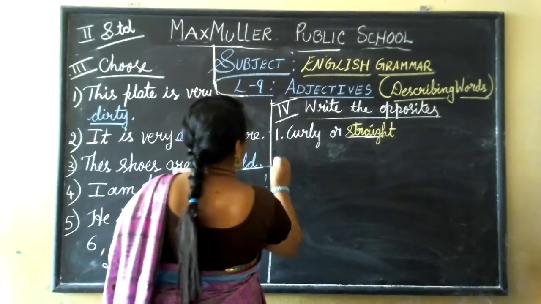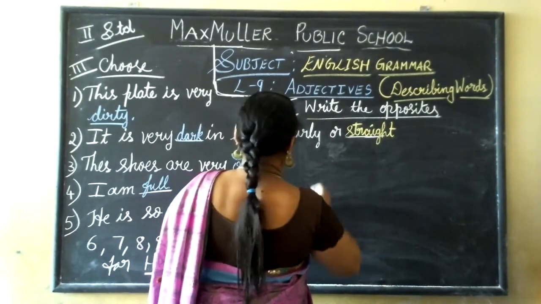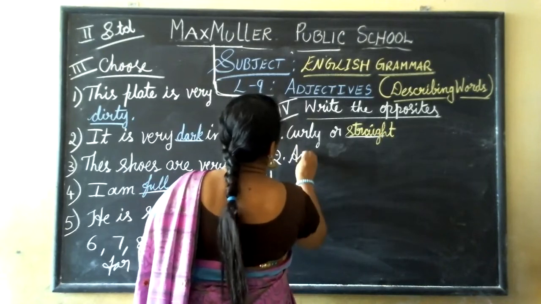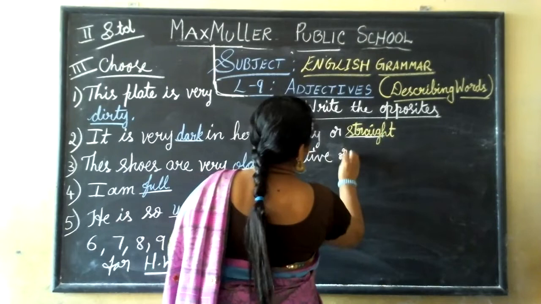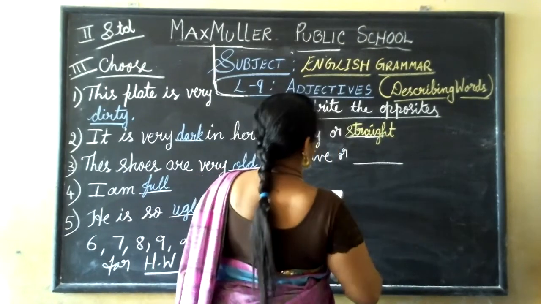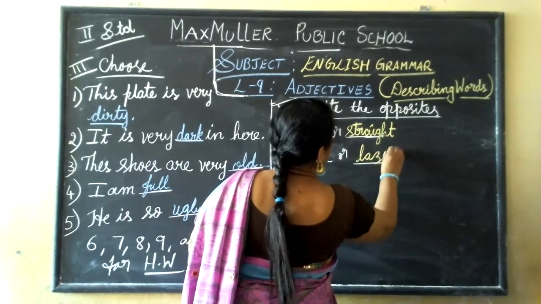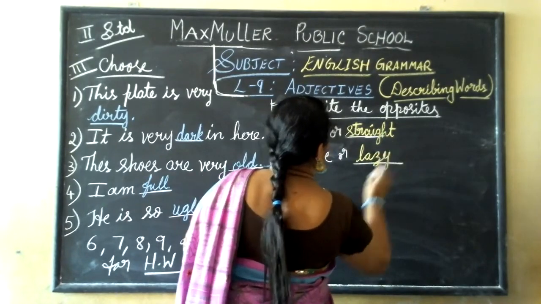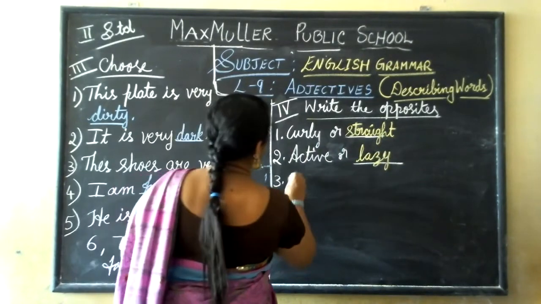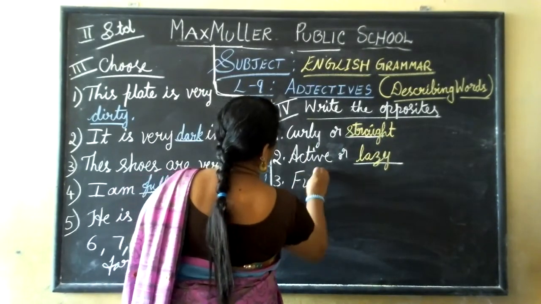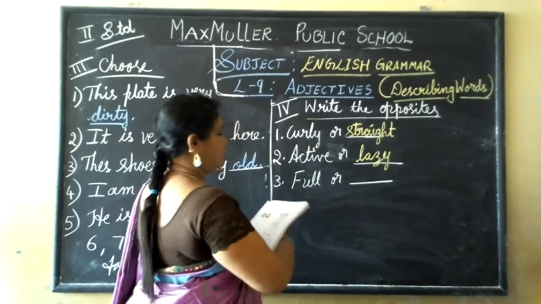Okay, now second one, active, opposite of active, or lazy. Lazy. Third one, full. You can see the water is full. Or one more glass, what is it?